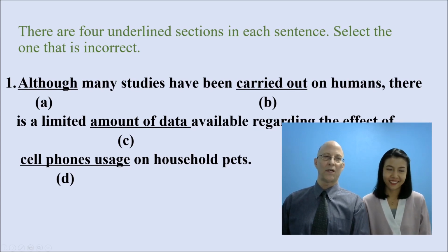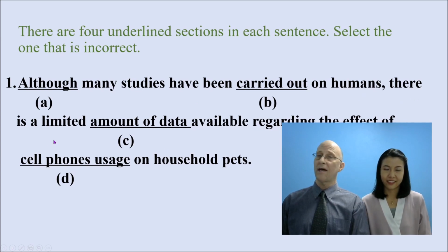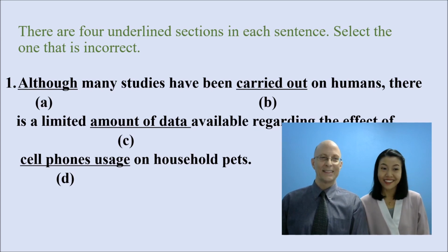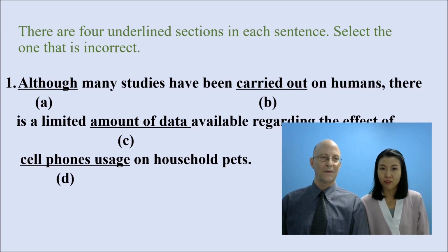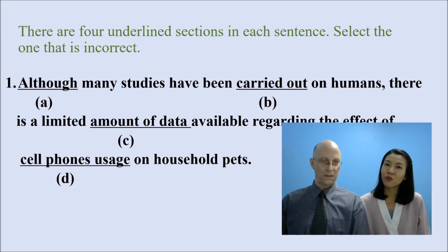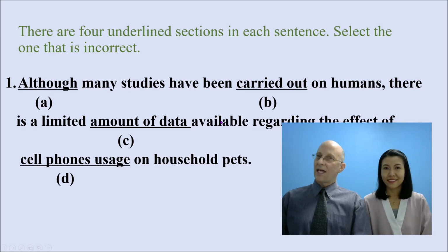So we're looking for a subject and verb, and then a comma and another subject and a verb, and we have that. The last thing that we're looking for with although is some kind of contrasting information. Here we have evidence of contrast, many studies, and limited. That's enough evidence for contrast. Let's move on. See? Okay. Amount of is a quantifier. Right. And the word that comes after a quantifier must be a noun. Yes, right. So this one is correct too. Looks good. C is correct. So we have A and C looking good.